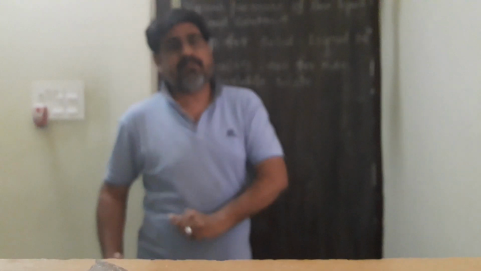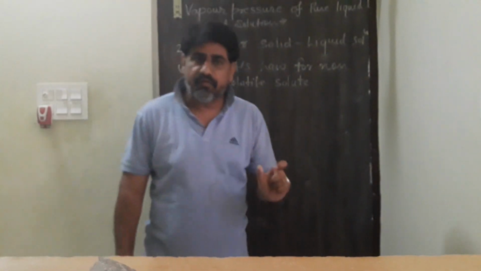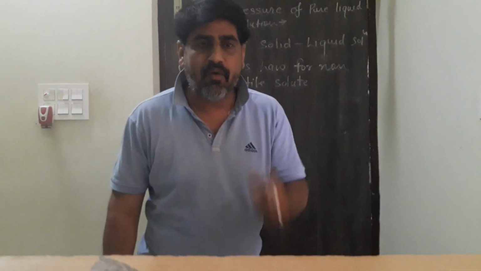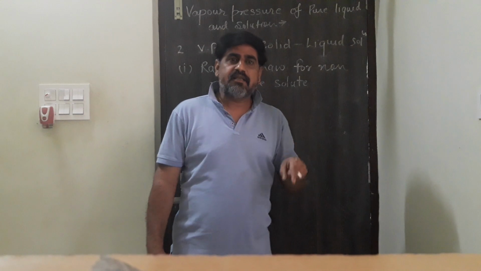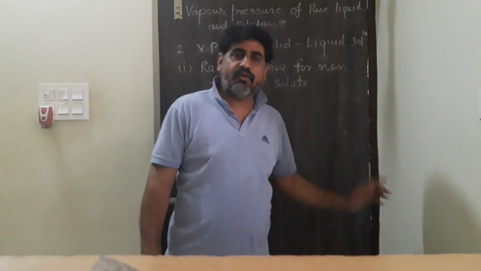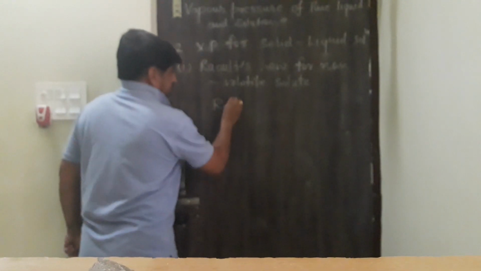If we take this lowering in respect of initial, then it is known as relative lowering, and relative lowering in vapor pressure is directly proportional to the mole fraction of the non-volatile solute, because it is due to the non-volatile solute only. The statement of Raoult law is: